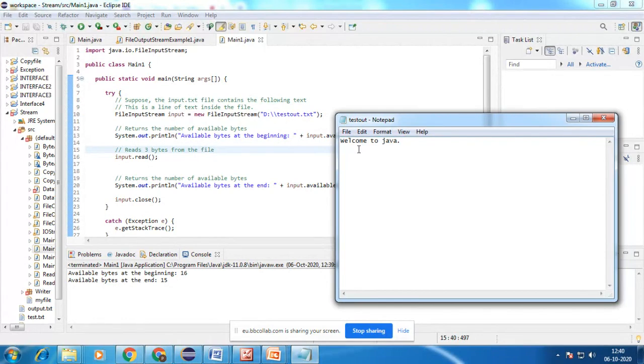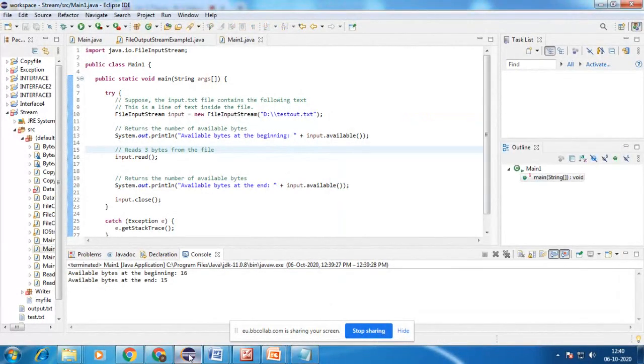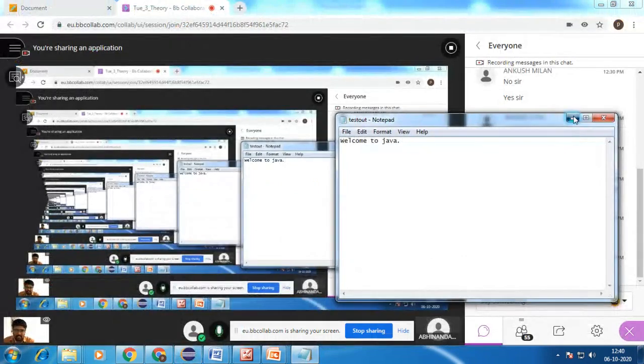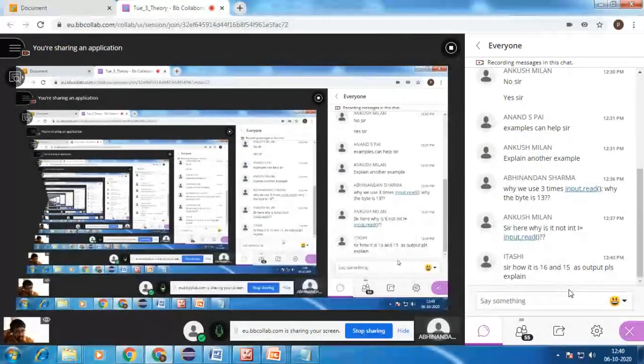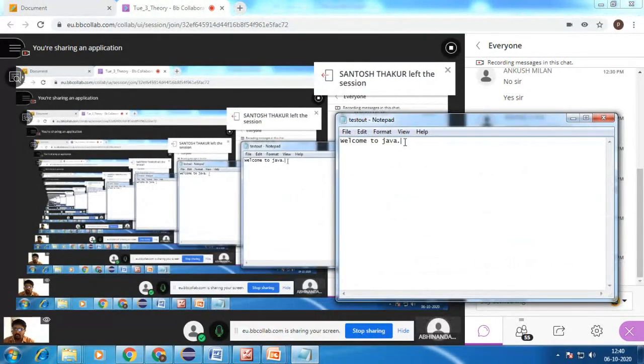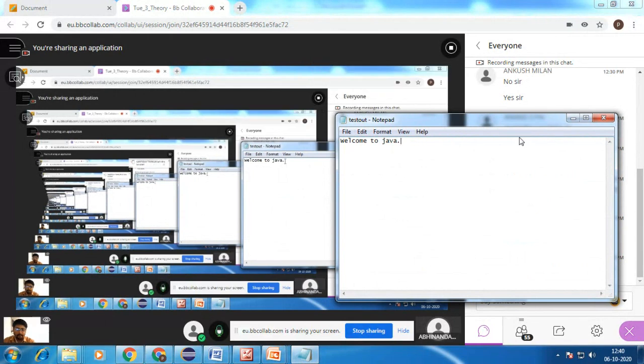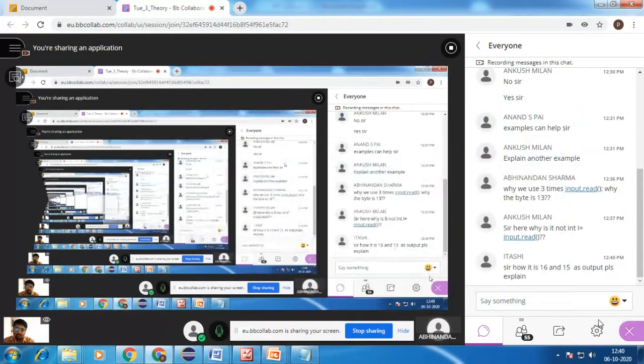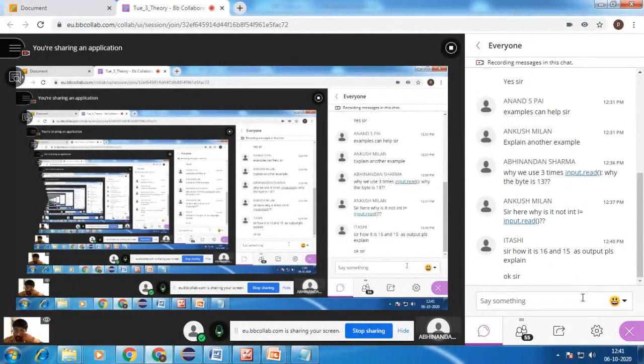I think I just misplaced one over there. So it has to take till this data so that it will print the available bytes. Yes, it has to get till this value, up to the full stop only. So up to full stop, it has to check. Okay, fine.